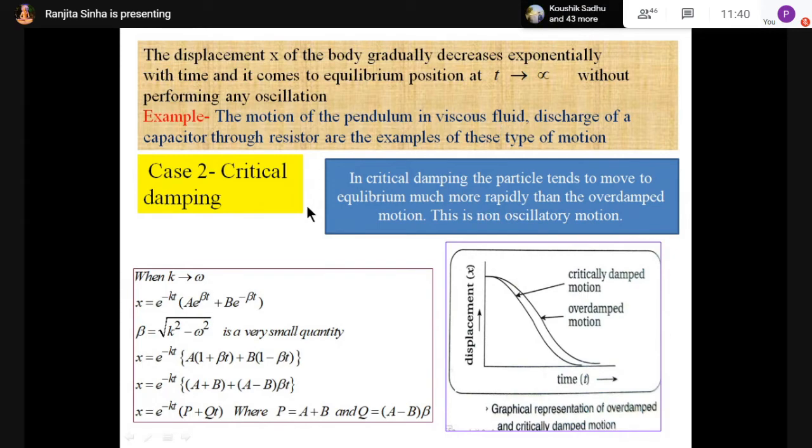Now the second one is the critical damping case. In critical damping, the particle tends to move to equilibrium much more rapidly than in overdamped motion. This is also non-oscillatory motion. But here the bob of the pendulum will come faster to the equilibrium position with respect to the overdamped motion.